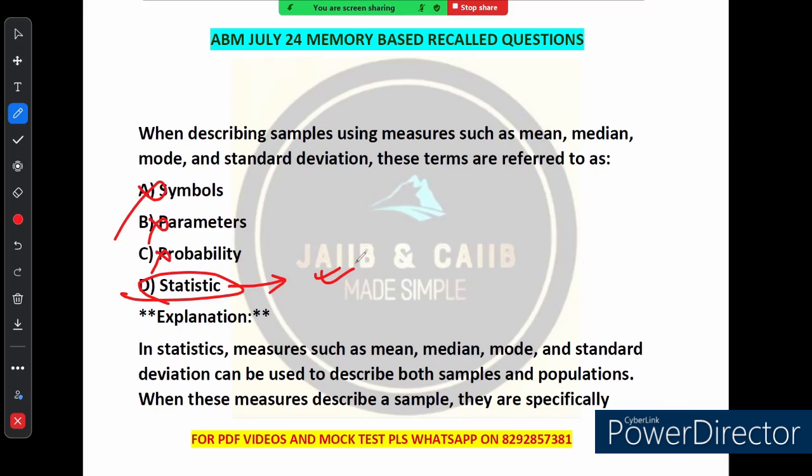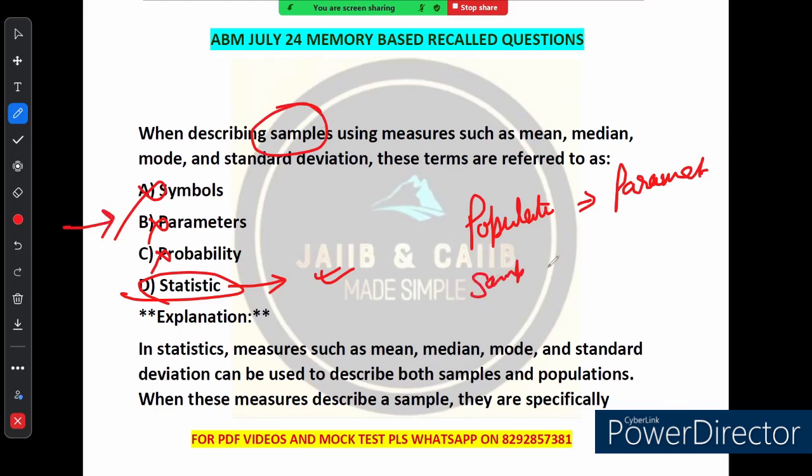I have already told you, in statistics, measures like mean, median, mode and standard deviation, when applied to describe a sample, are called statistics, right? For a population, these things are called parameters. If in place of sample, population was written here, what would be the answer? The answer would be parameter, but here sample is written. So for a sample it is called statistics. Remember, this is a very important question, right? So that's the scoop on descriptive measures in statistics.